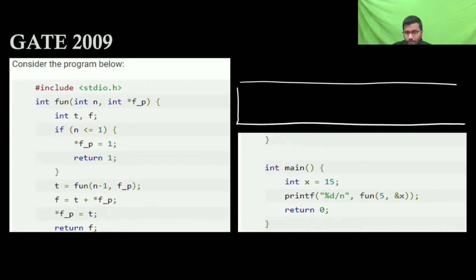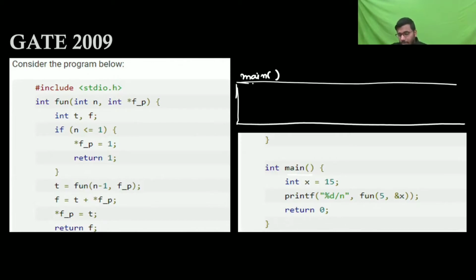So it's main. You know that in C, the program execution starts from main. So from main it is going to start. Whenever a function call happens, an activation record is going to get created.